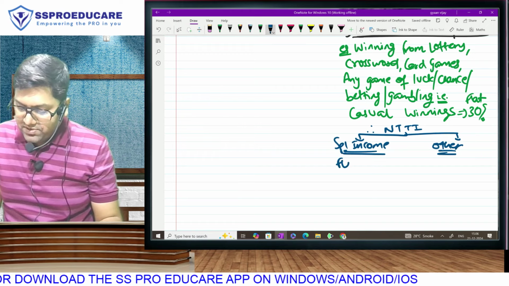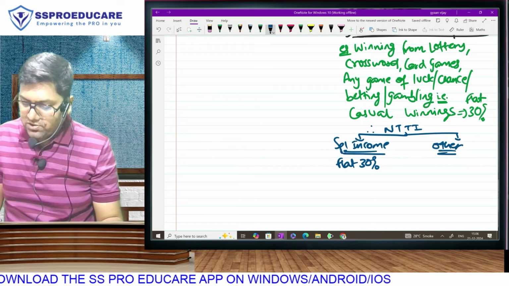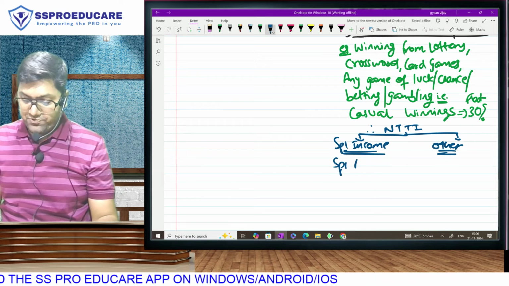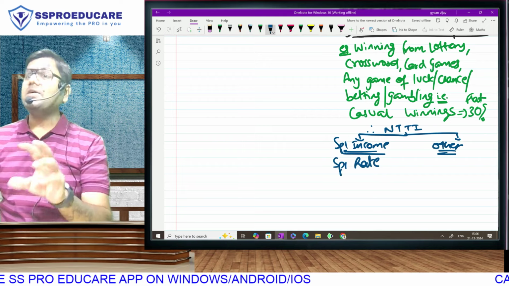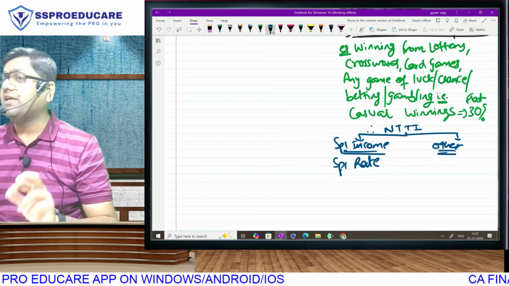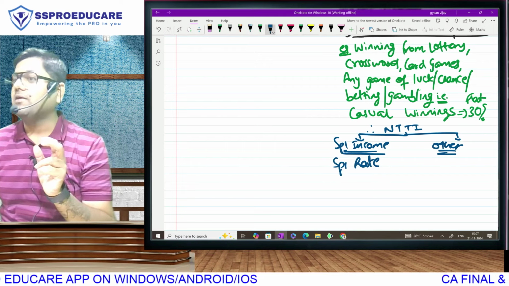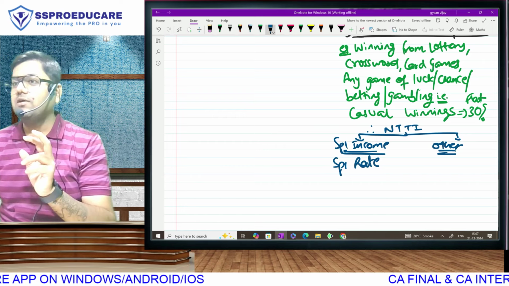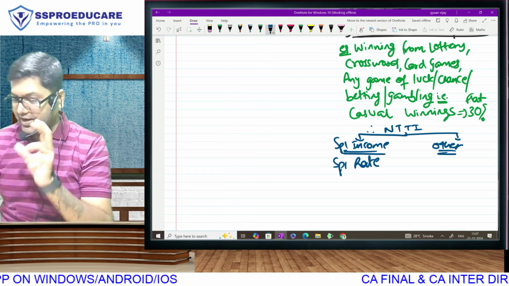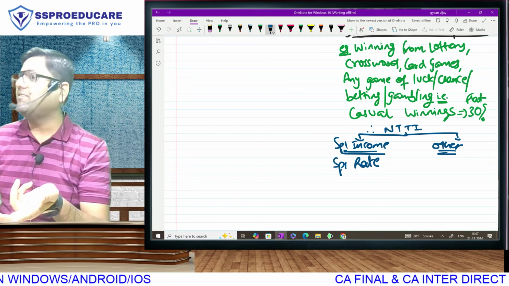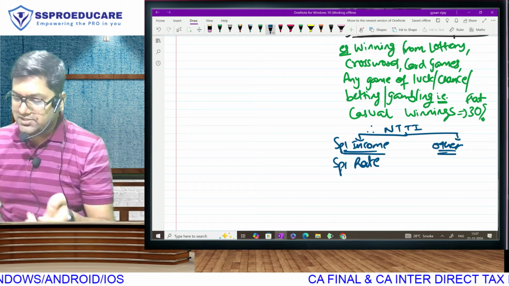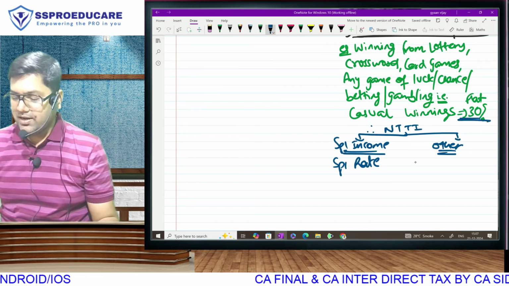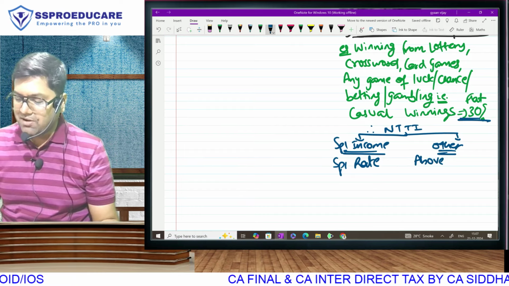Your special income will be taxable at a flat rate of 30, but casual winning is only an example. 30 is applicable only to casual winning. There is another income called long-term capital gain, its tax rate is different. There is another income called stock market profit, its tax rate is different. So instead of writing only 30, you'll get confused that there is only one special rate. There are many special rates. Special income will be taxable at special rate and other income will be taxable at the above slabs that I taught.